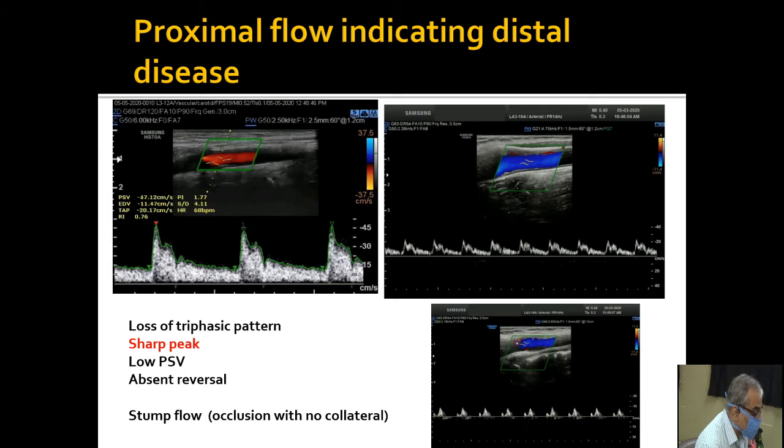And if you go more distally, just proximal to the complete occlusion, you see what is called a stump flow. In stump flow, because there is no collateral, the blood goes like pushing against a wall, goes and comes back a little, goes and comes back a little. So that is called a stump flow. That denotes a complete occlusion.